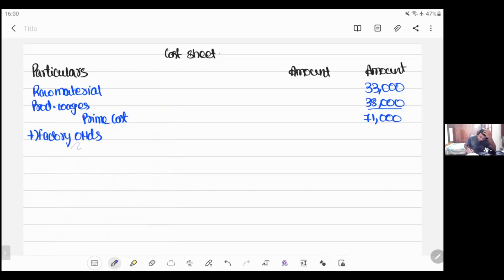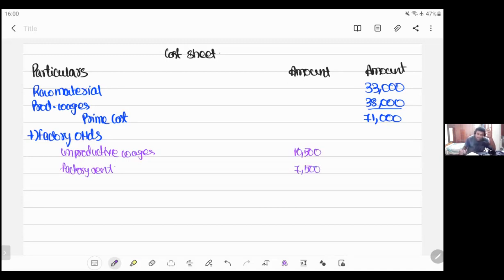First is unproductive wages, which is around 10,500. Next, we have factory rent, which is around 7,500.